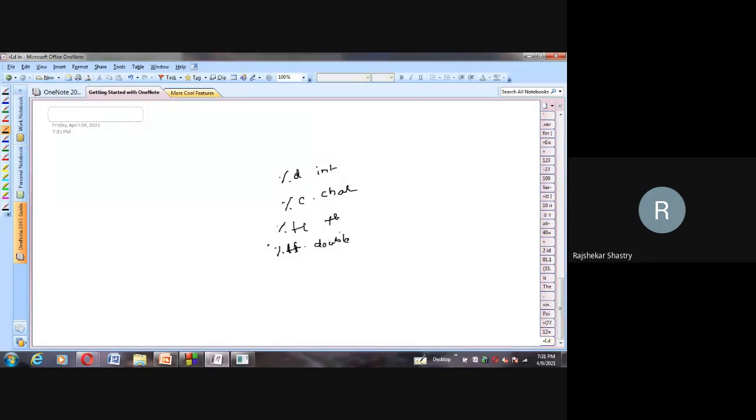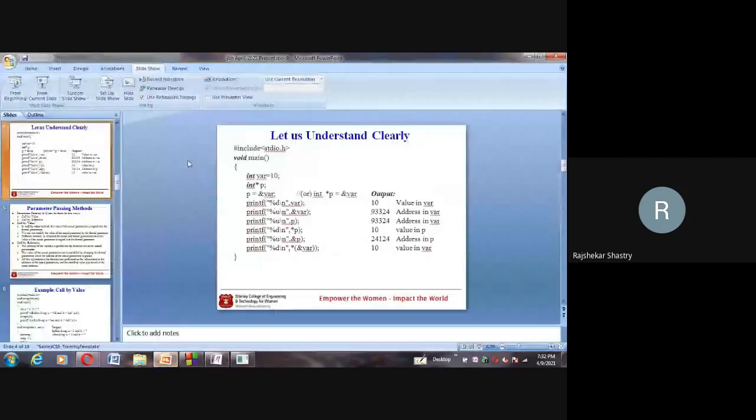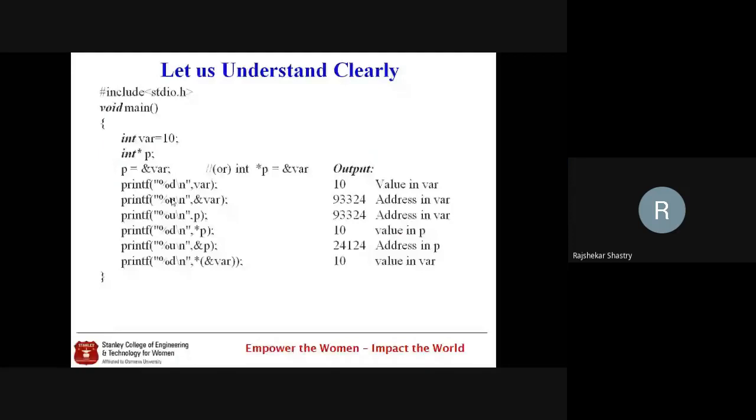Since an address is always a positive integer, it is an unsigned integer, not signed. Signed means both negative and positive are allowed; unsigned means only positive. So to print an unsigned integer, better use percent U. Observe carefully: wherever I'm printing the address, I use percent U so that I get the address clearly. This was the demonstration of the same concept I explained just now.